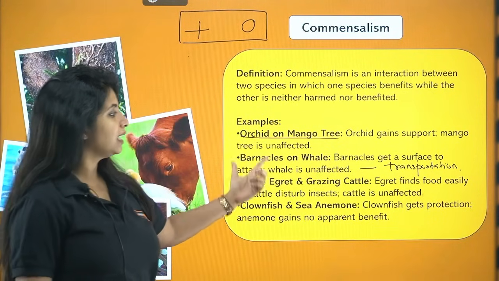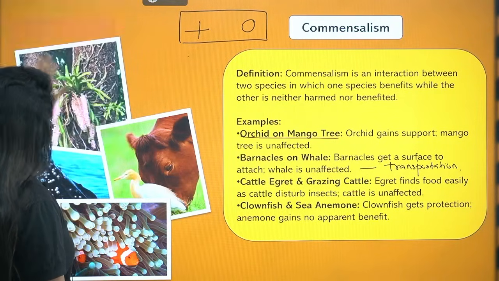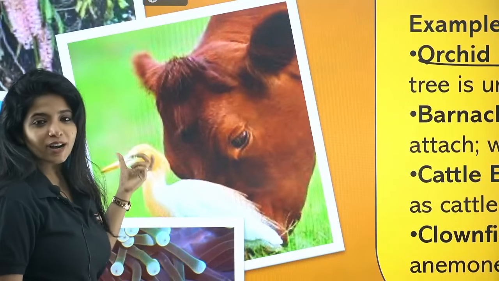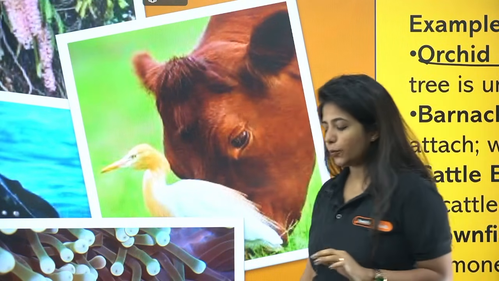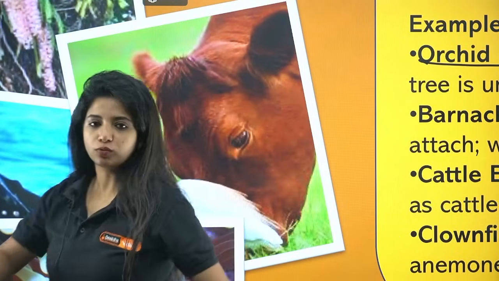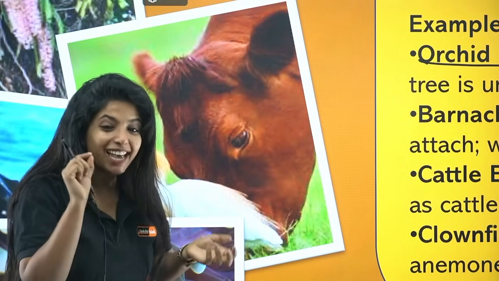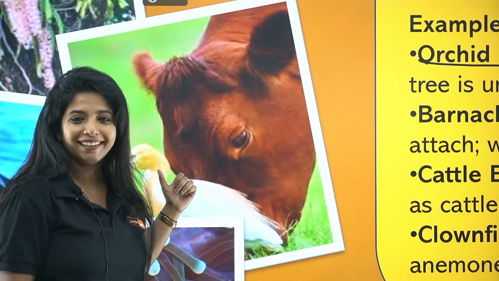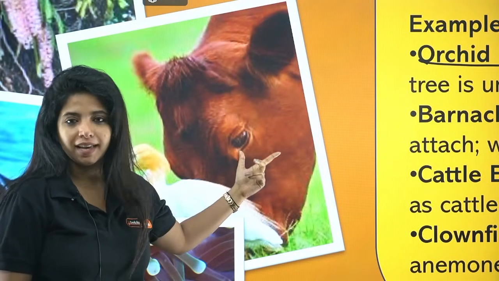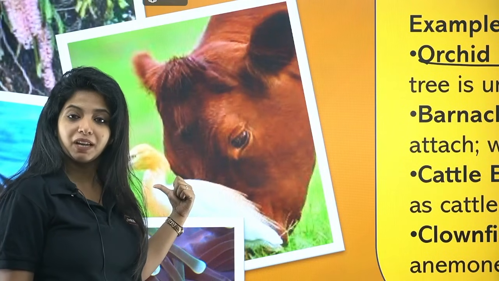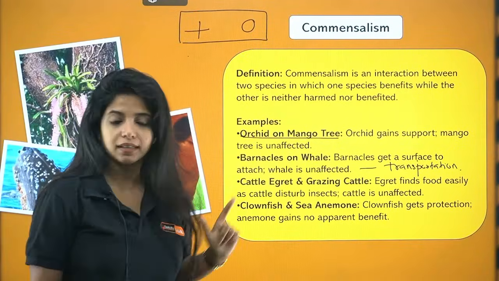Now, cattle egret and the grazing cattle. So you might have seen these two guys. Around the cows you might have seen the egret out there, cattle egret, it's a bird, right? What does it do? So when the cow moves around like this, basically lot of things come upwards, insects, and these insects are being eaten up by the cattle egret. Does the cattle egret harm the cow? Does it benefit the cow? Is it getting benefited? Yes, which is why it is a +0 relationship. Cattle egret and the grazing cattle.